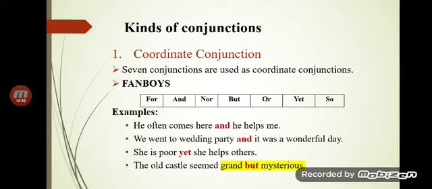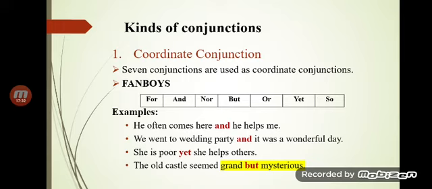I have given you a little introduction regarding when and is used. Mostly it is used to connect two statements, such as: he often comes here and he helps me. And is a coordinate conjunction, but as a subtype, it is a cumulative conjunction.